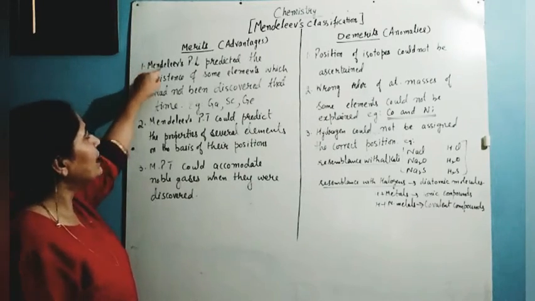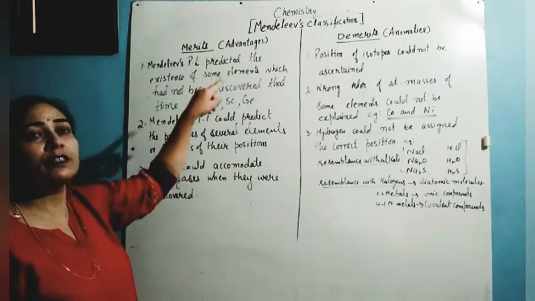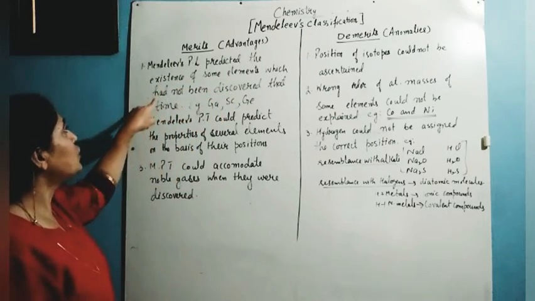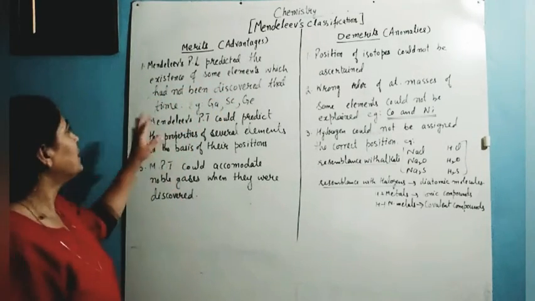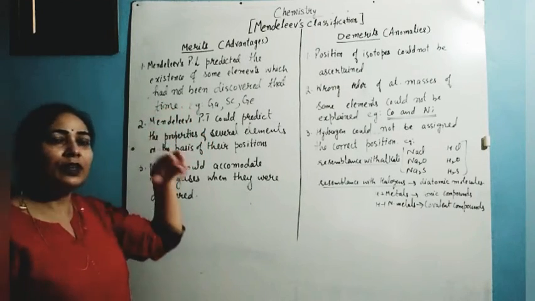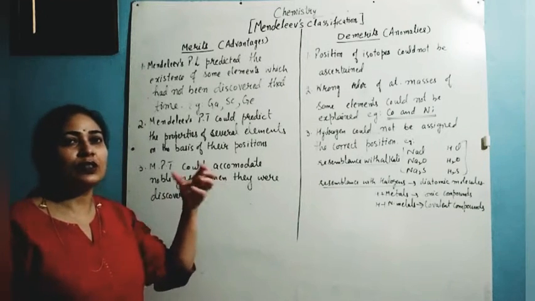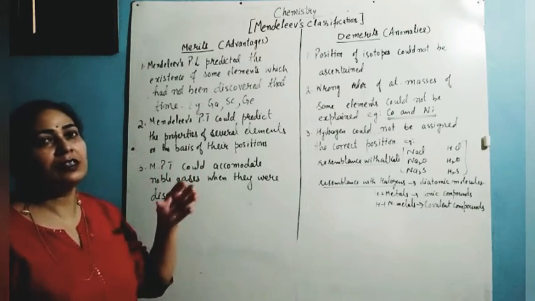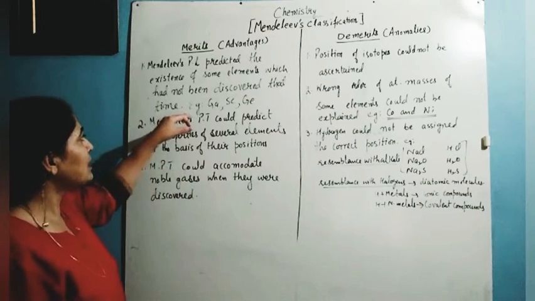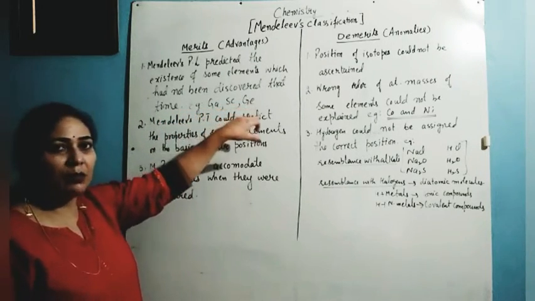Mendeleev's periodic law predicted the existence of some elements which had not been discovered at that time, so that when these elements were discovered, they could get their positions very easily as the gaps or the spaces were left in his periodic table. Which were these elements? For example, gallium, scandium, germanium.